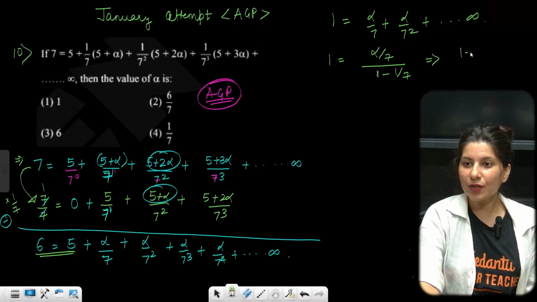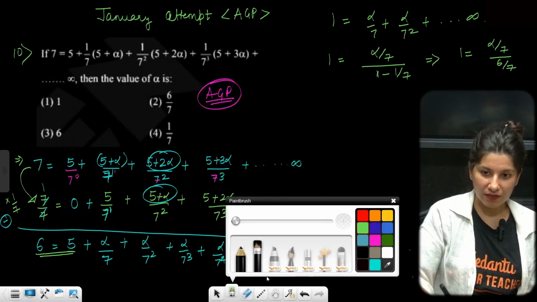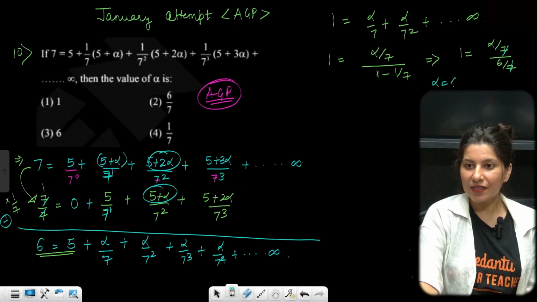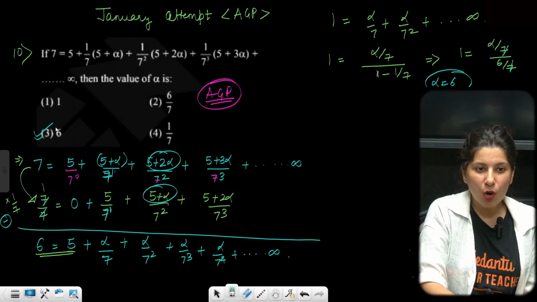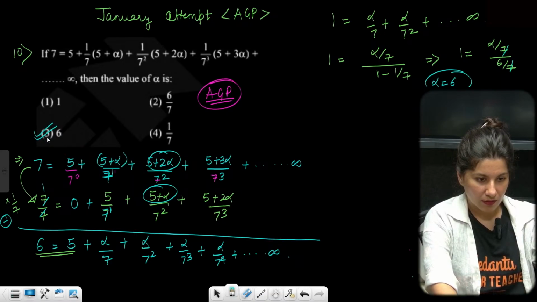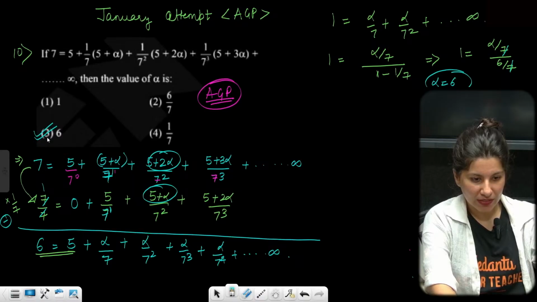So this is going to give you 1 is equal to alpha by 7 upon 6 by 7. 7 cancels, alpha is coming out as just 6. Option C is absolutely correct.